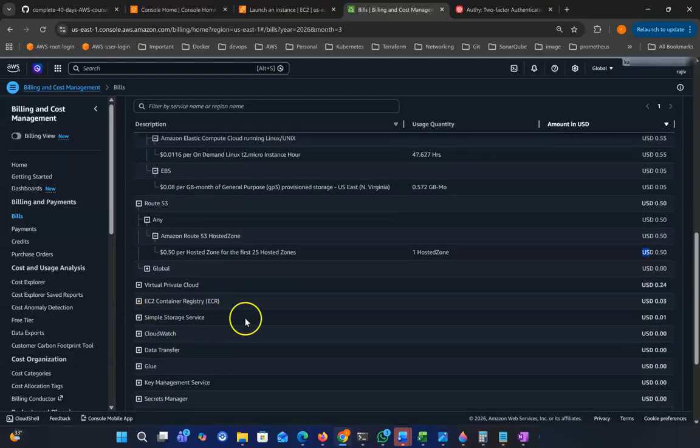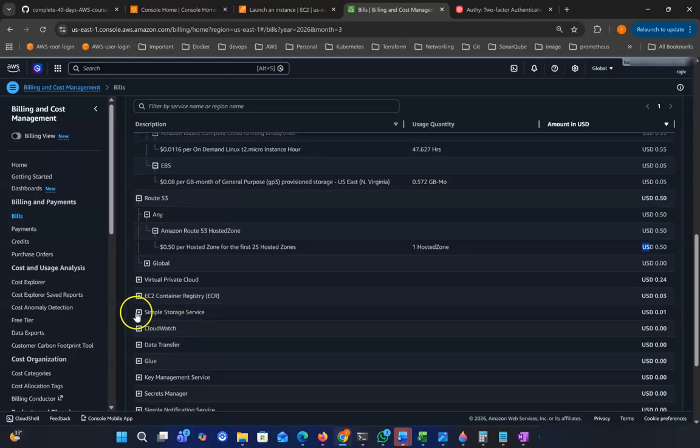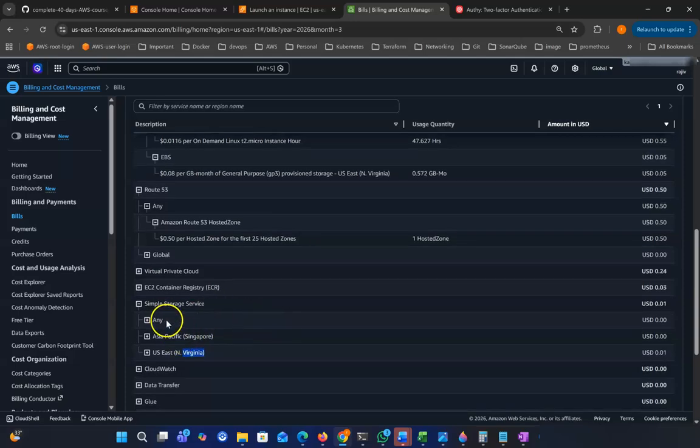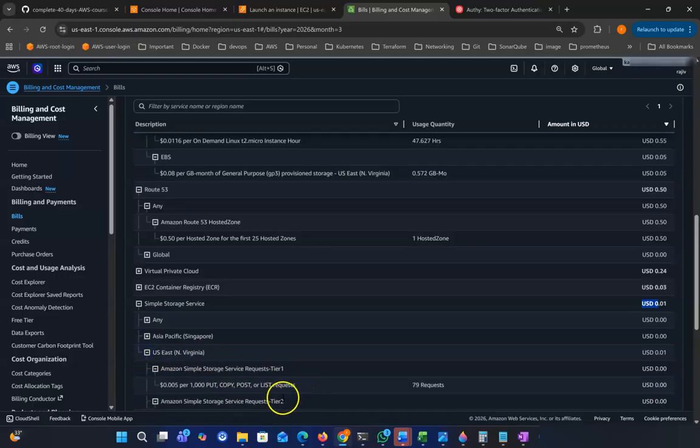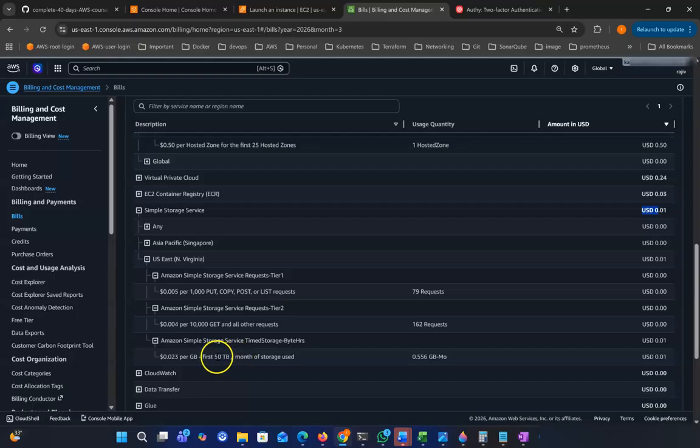So the oldest service of AWS is Simple Storage Service, or S3. This is also region based, and this is one of the lowest priced services of AWS. You can see this is only 0.01, and this charge is from Virginia. For the first 50 terabytes they charge only 0.01, and my usage is 0.556 GB. So this is a very small price.